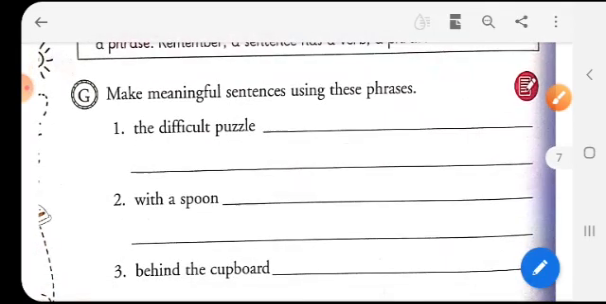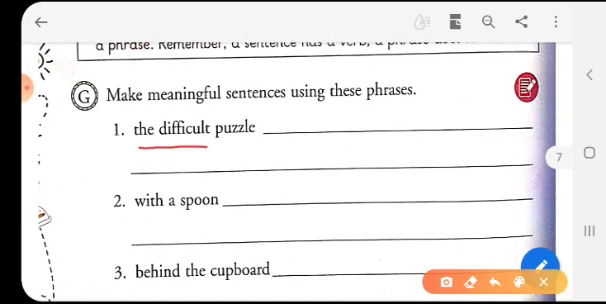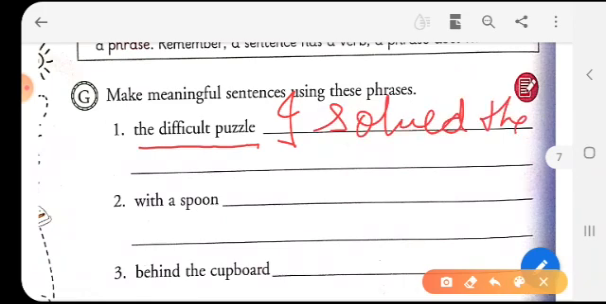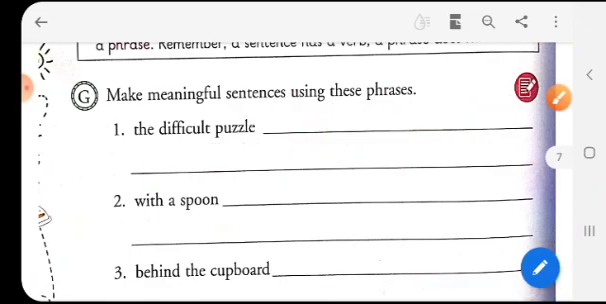Now here you have some phrases. You have to make some meaningful sentences using these phrases. The first one is the difficult puzzle. So children, I'll give you an example, but you will not write this sentence. You will make a sentence of your own. So you can write, I solved the difficult puzzle. So you can do it this way, and the rest you will do all by yourself.